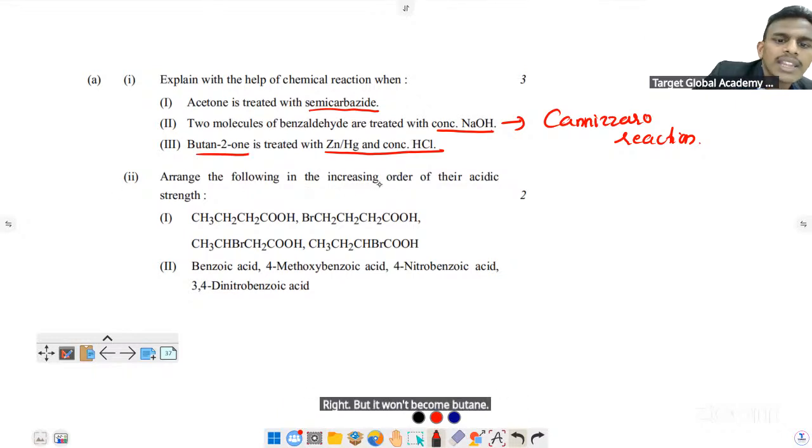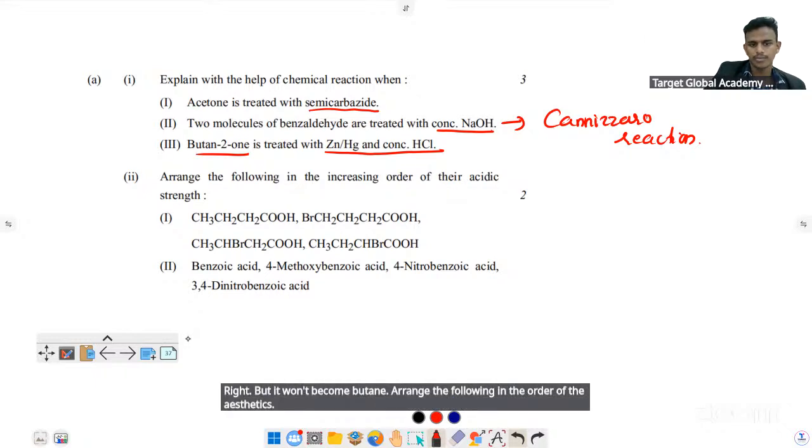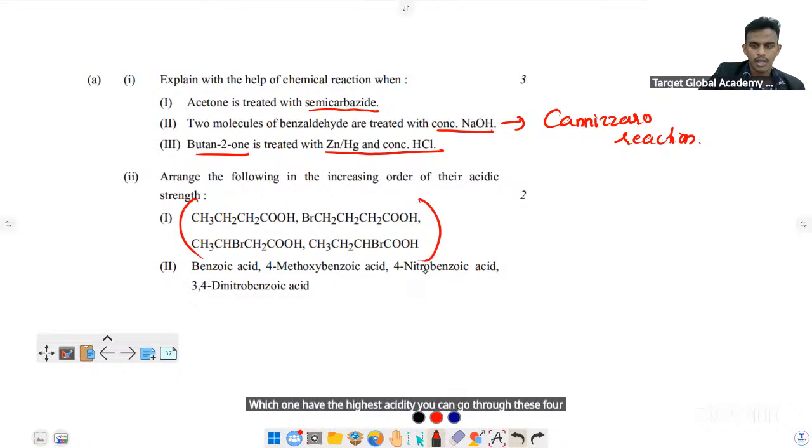Arrange the following in the increasing order of acidity. Okay. So CH3CH2... How will you arrange this one? Which one has the highest acidity? You can go for these four. Fourth one. Correct.